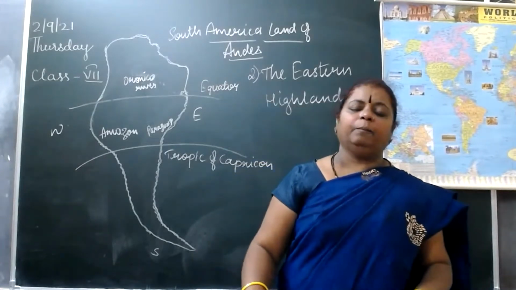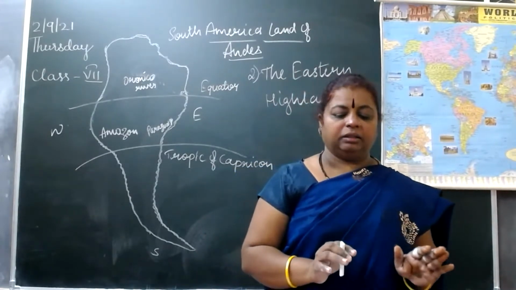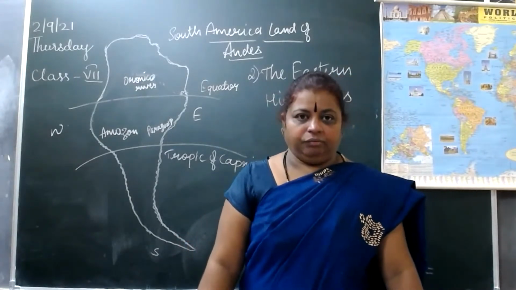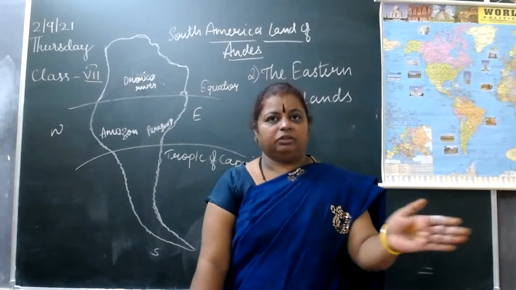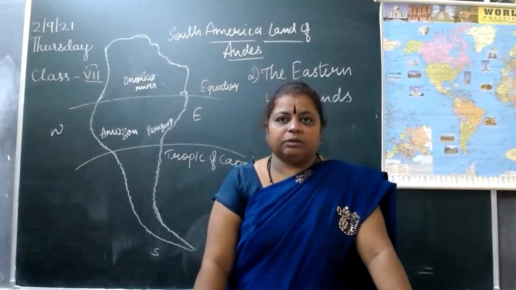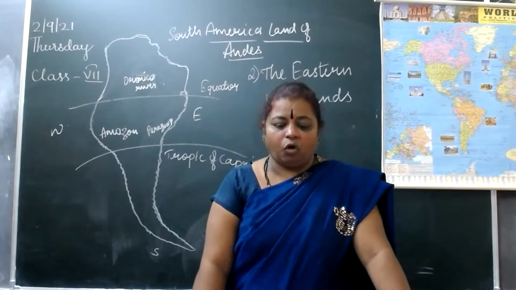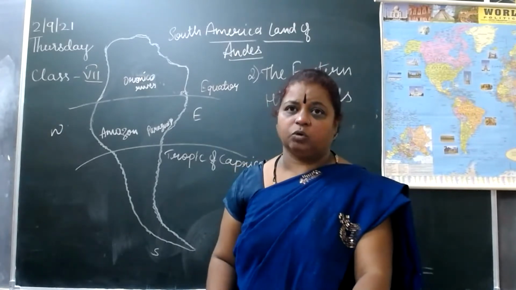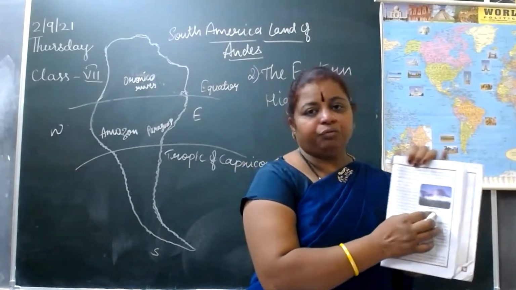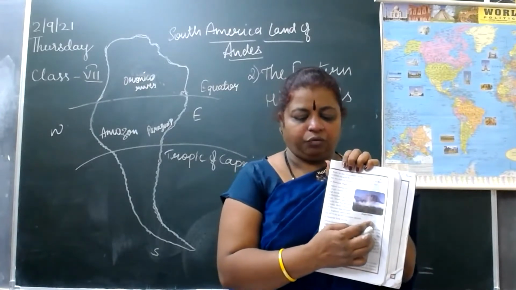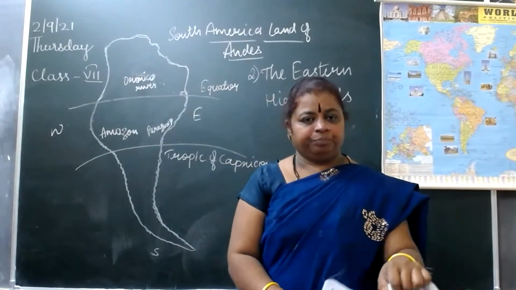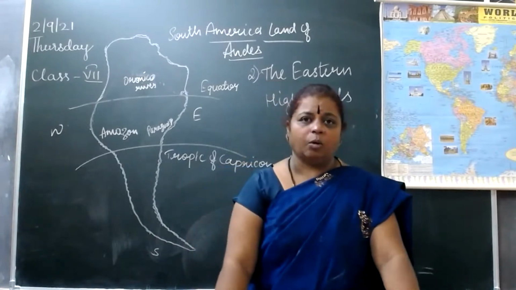So it is like the Deccan Plateau of India. These are made up of old rocks like the Deccan Plateau of India. They are just resembling each other. The River Churun, a tributary of the Orinoco, has formed the world's highest waterfall. If you have a textbook, please open page number 141. You can see the Angel Falls here. It looks like this. Angel Falls is 979 meters in the Guiana Shield, in the northern part.